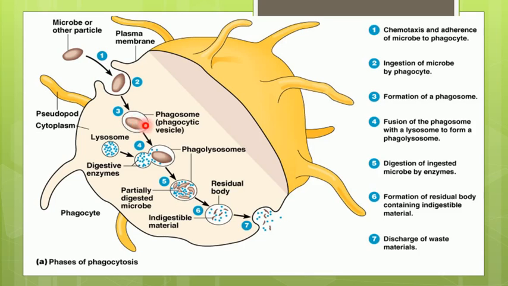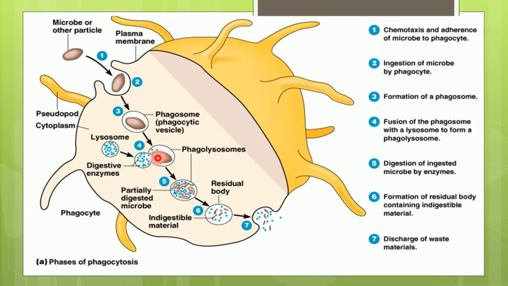Okay, and when this phagosome, also called phagocytic vesicle, fuses with the lysosome, we know that lysosomes have different enzymes. So when this lysosome now fuses with this phagosome, it is called a heterophagosome. Now, due to the hydrolytic enzymes present in the lysosome, they will start breaking down the bacteria which is engulfed.